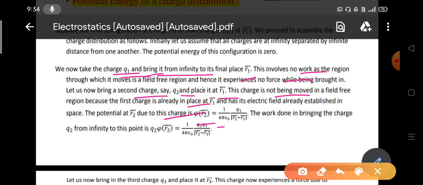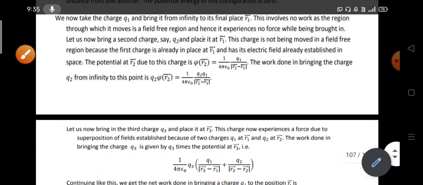And what will that be? That will be due to Coulomb's force. The potential at the charge Q2 due to the charge Q1, which is already present, is 1 by 4 pi epsilon naught Q1 by R2 minus R1. So the work done in bringing the charge Q2 from infinity to the point R2 will be Q2 into phi, and this phi, the potential, is due to the charge Q1. So Q2 into phi becomes 1 by 4 pi epsilon naught Q2 Q1 by R2 minus R1.